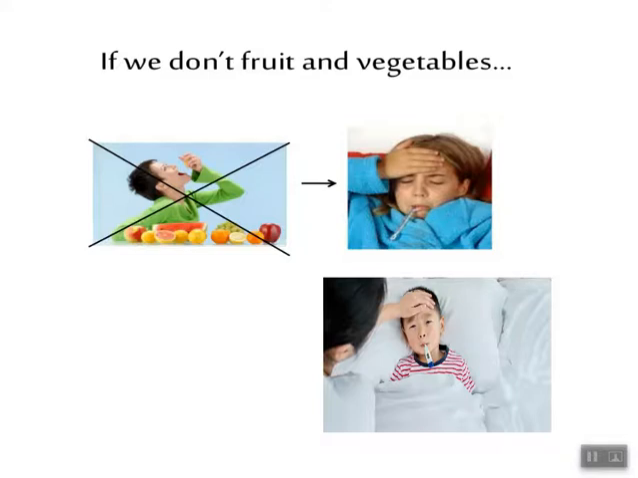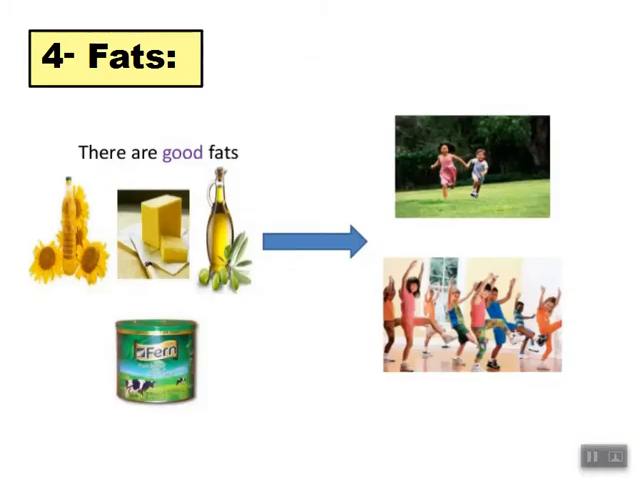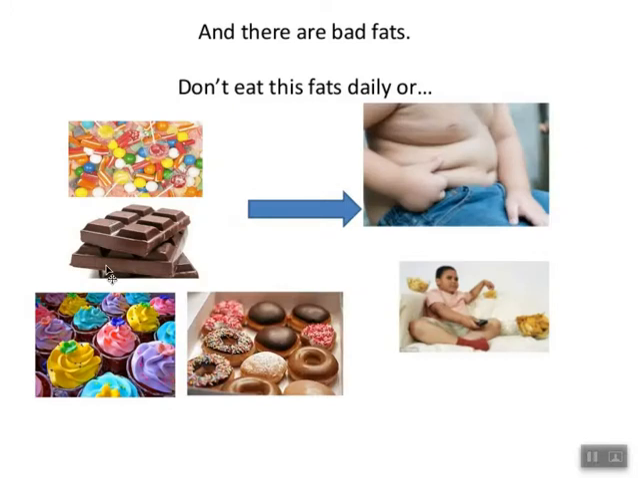Now the last food group, which is the fats. The fats are found in butter and oil. You have to know that there are two types of fats, good fats and bad fats. The good fats are important because they also give us energy. But some food contains bad fats, like sweets and candies. As you can see, they are unhealthy food. They cause weight gain, as in the picture, and they cause some heart diseases.